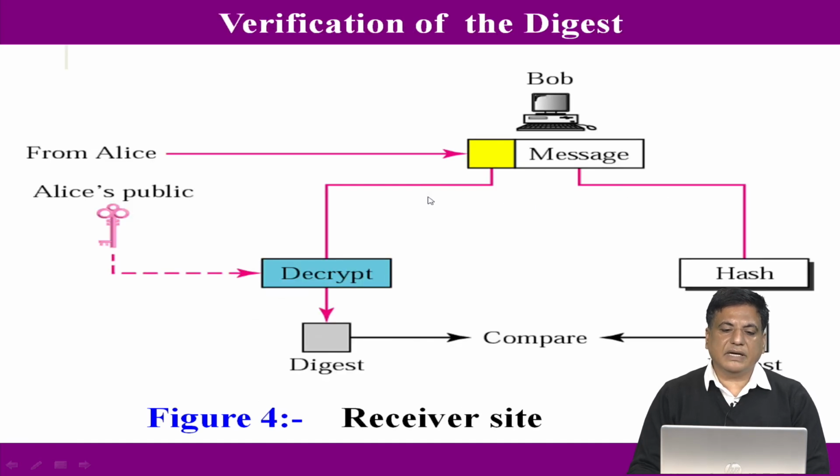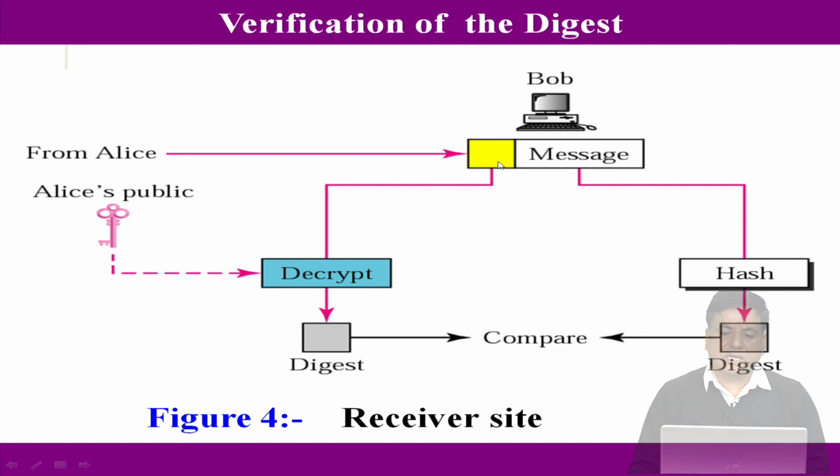At the receiver side, first we decrypt the signed digest to find the digest, and we again convert the message to a digest with the hash function. If both digests are the same, it means the plain text message is not modified. Otherwise, it will break the integrity.